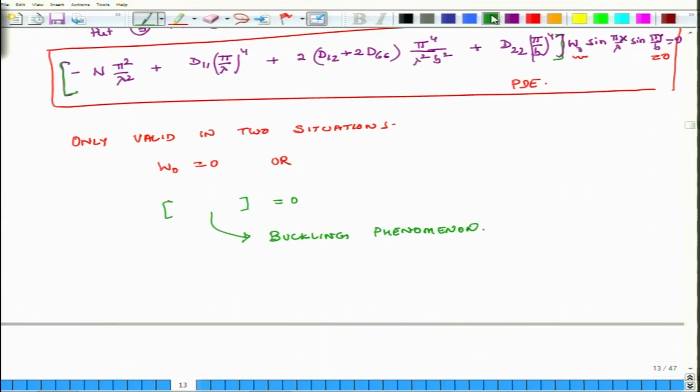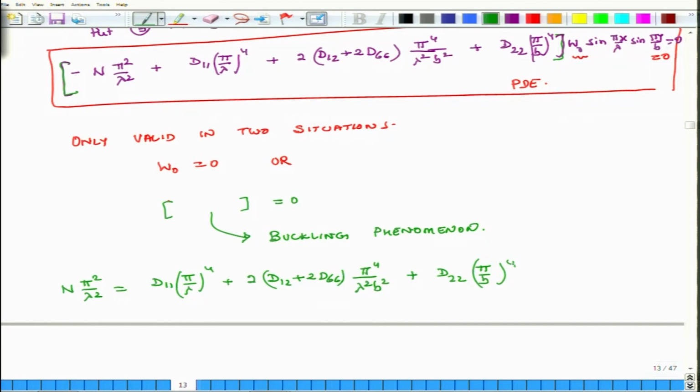So, if this thing in the green brackets is equal to 0, then it implies that N pi square over lambda square is equal to D11 pi over lambda to the power of 4, plus 2 D12 plus 2 D66 pi to the power of 4 over lambda square b square, plus D22 pi over b to the power of 4.